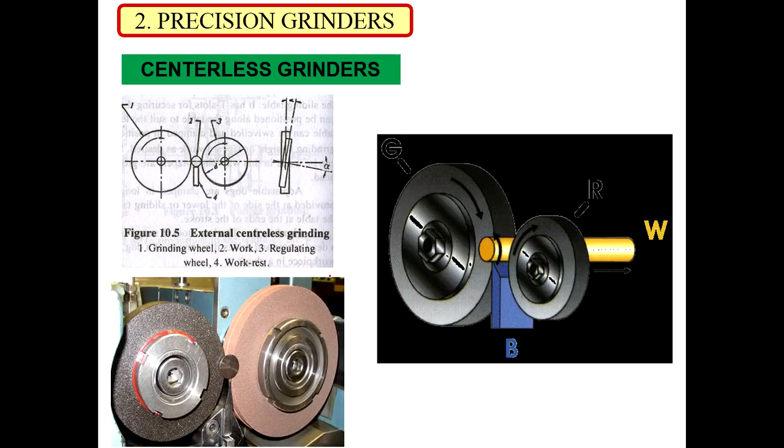Now you can see in another picture what centerless grinding is. The larger one is the regulating wheel, this one is the grinding wheel, and then the support is there, and the workpiece we are machining. This is also shown in the figure. So this is centerless grinding. The work is not secured between centers. Instead of that, we are using the two wheels, grinding wheel and regulating wheel, and in between them we hold the workpiece for the grinding operation.